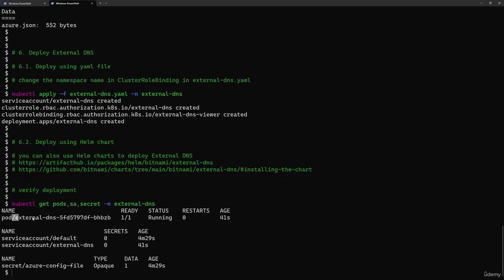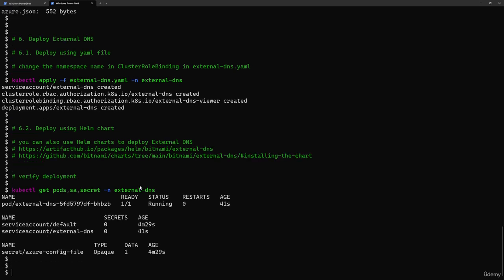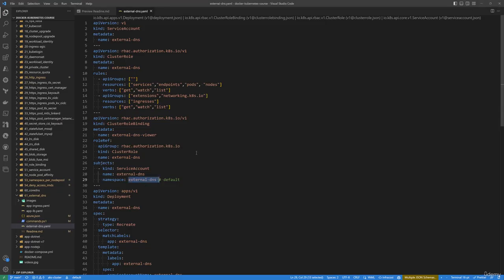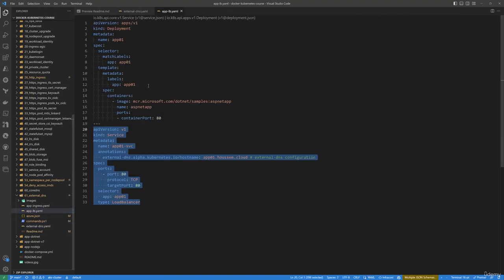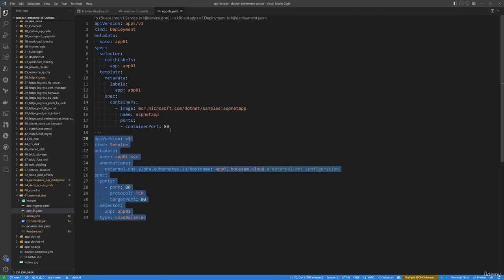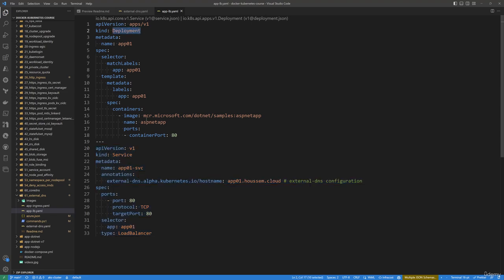Let's now verify the deployment of the YAML file for external DNS. So you see here a new pod was created, and now we have the service account for external DNS, and the secret is available already, which we deployed before. Now let's deploy a sample application in our AKS cluster. So I'll start first with an application that will deploy a deployment object. Okay, it will deploy the sample ASP.NET app image.